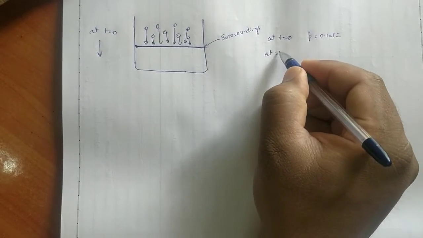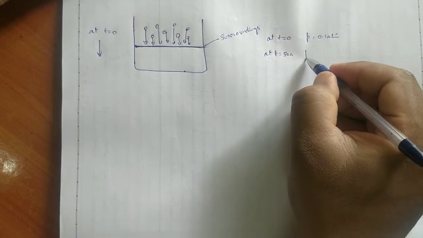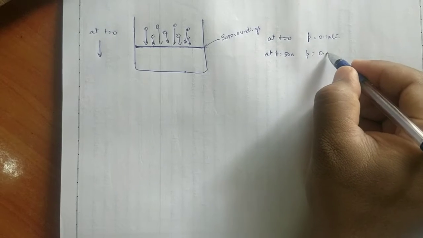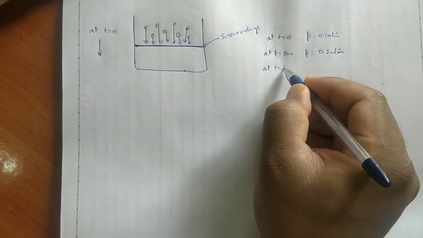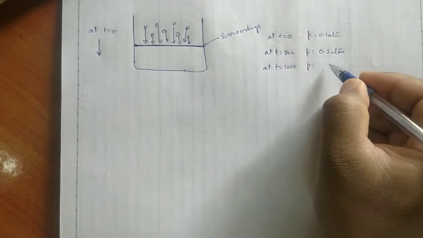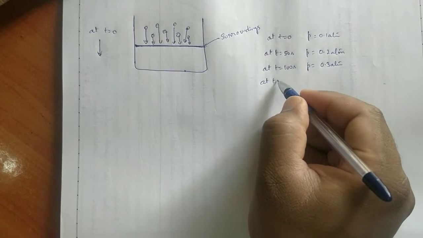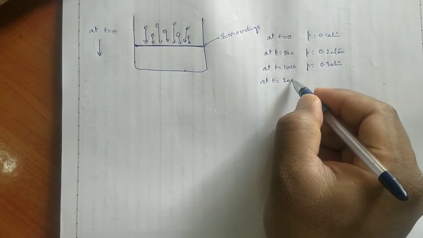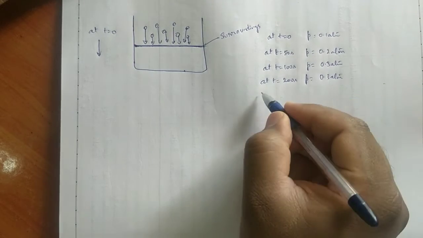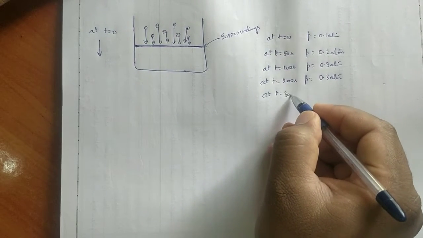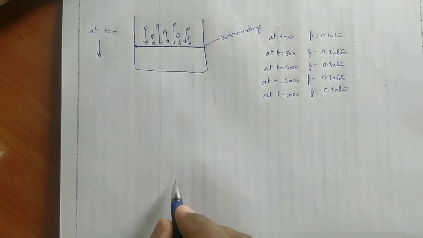At time t equal to 50 seconds, pressure P is equal to 0.2 atmospheres. At time t equal to 100 seconds, pressure P is equal to 0.3 atmospheres. After 100 seconds, even if you observe at 200 seconds, the pressure is not going to change. Even at 300 seconds, the pressure is not going to change. What is the meaning of this?